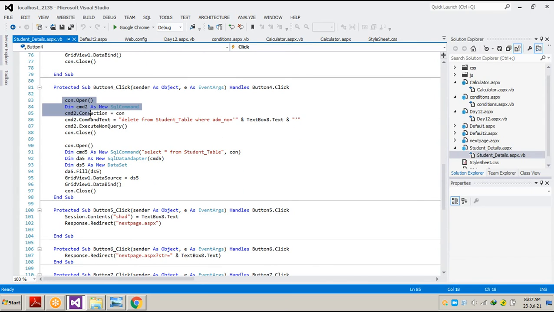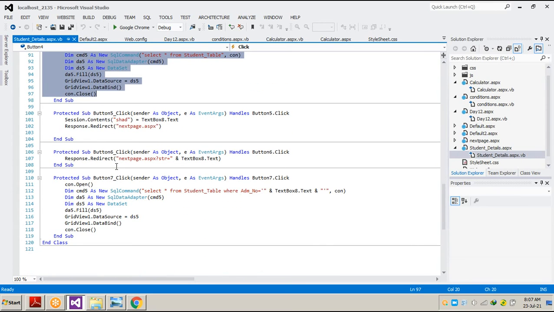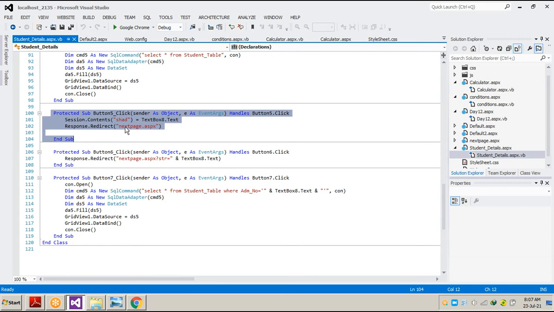Now the delete statement deletes a particular admission number's data from our database, and again after deleting, we will see the existing records reflected on our grid view. So this code is for that. Now here is a thing we use for session. If you remember, on the page we wrote some session, and if we click on next page, that's why it is showing some error.